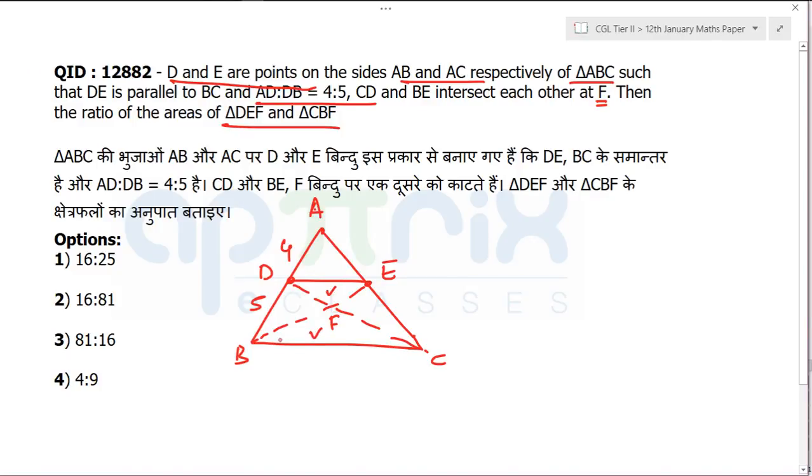Right? D is not the midpoint, Siva. In which question are you saying, let me assume D to be the midpoint? Here the ratio is clear. AD is to DB is 4:5. Even in the previous question, you could choose D to be the midpoint. You are making unnecessary calculations. You will get the same answer. You choose D anywhere, you will get the same answer. If anything is correct for any general value, right, it will be correct for any value. So in the previous question, if you want to take it on the midpoint, you take it, you will get the same answer. Correct?